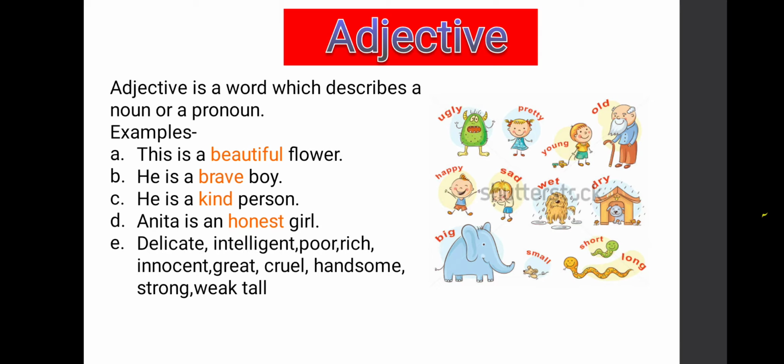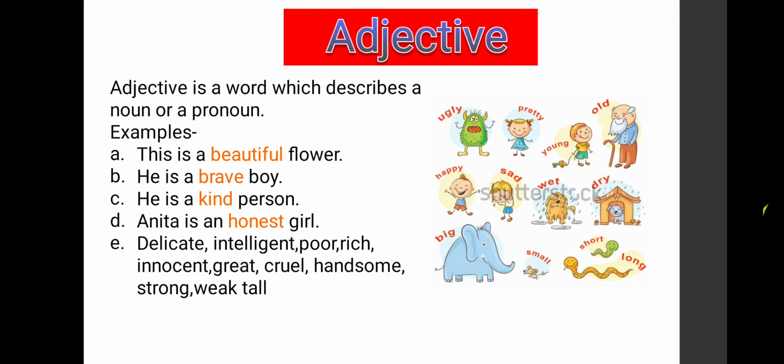Okay children, now next. Anita is an honest girl. Here see, Anita is a noun because it is the name of a person. Girl is also a noun. How is Anita here? She is honest. So, honest will become an adjective because it is describing the girl. It is telling how Anita is. Anita is an honest girl.